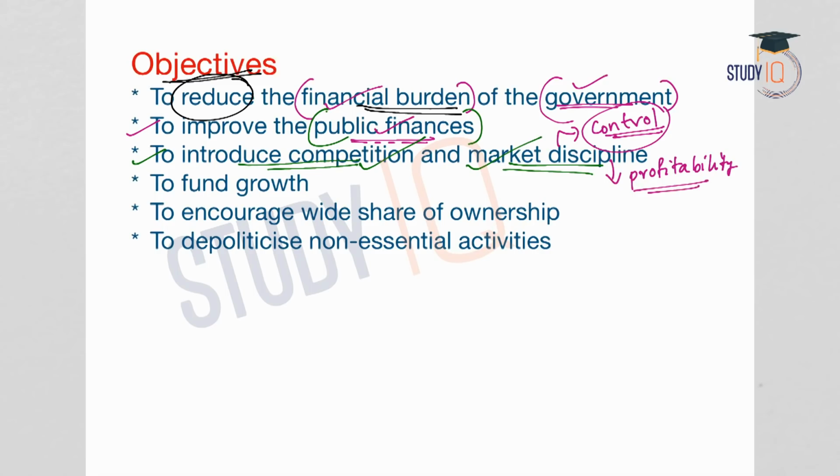The objective of a market economy is to maximize the profit. So when the company or the PSU gets more autonomy, they can make more decisions of their own, which will increase the market discipline and the competition.